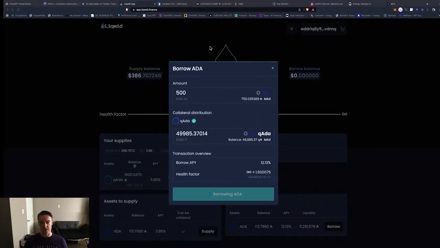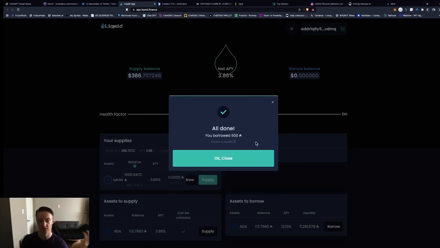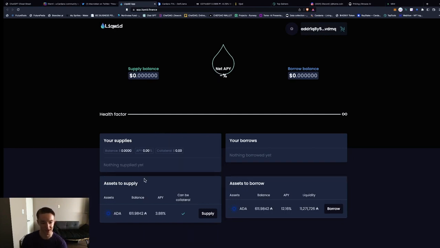Let's see how this goes. Then the APY calculator will calculate again and show me what my net percent is, but it doesn't account for staking, which is where my math adds a little bit. Okay, all done. So I borrowed 500 ADA. I put in 1,000 and borrowed 500. Now I have 1,500 ADA, because I have the money deposited that I can get back. But I do have to pay back the 500, though I have access to 500 now.